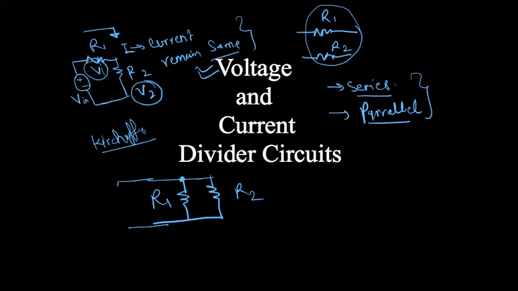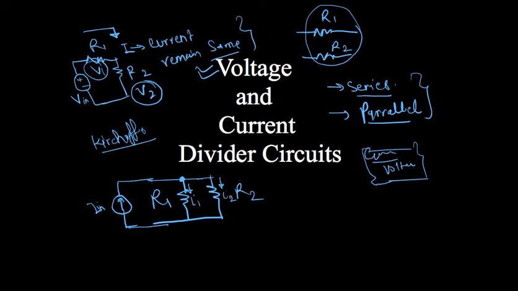So what I will do, I will add a current source at this point. So this is my input current. Okay, related to current source and voltage source I am also making some videos, and that link will be available very soon in the description itself. Because there are two types of sources, current and voltage source, so I will make a video on that, so you can go through that also, it will be useful for us. So if any input current is coming, one current will go in this direction, one will go in this direction.